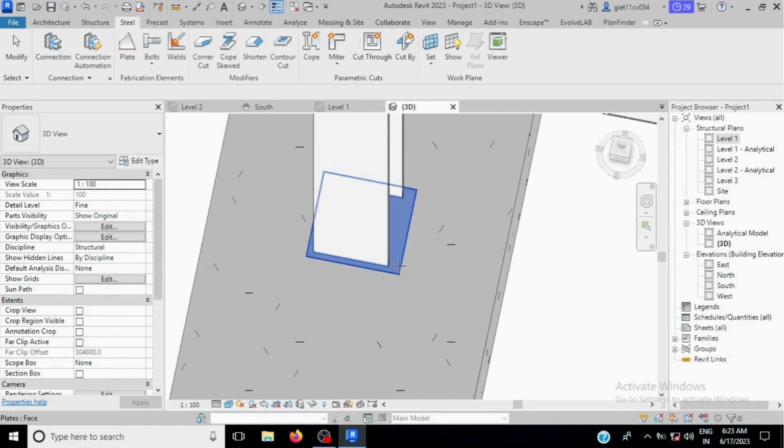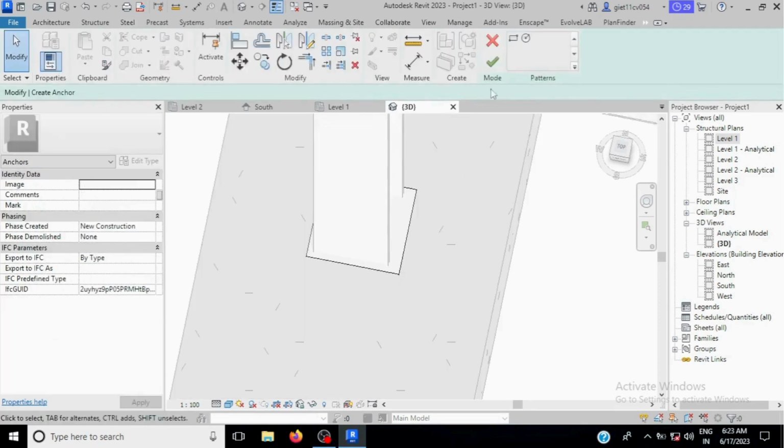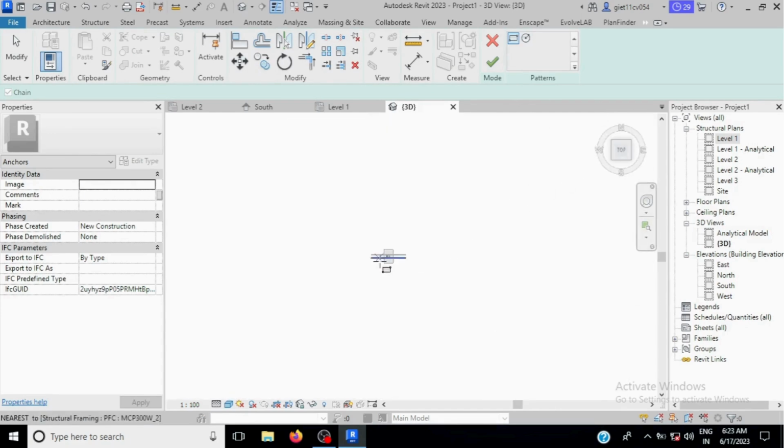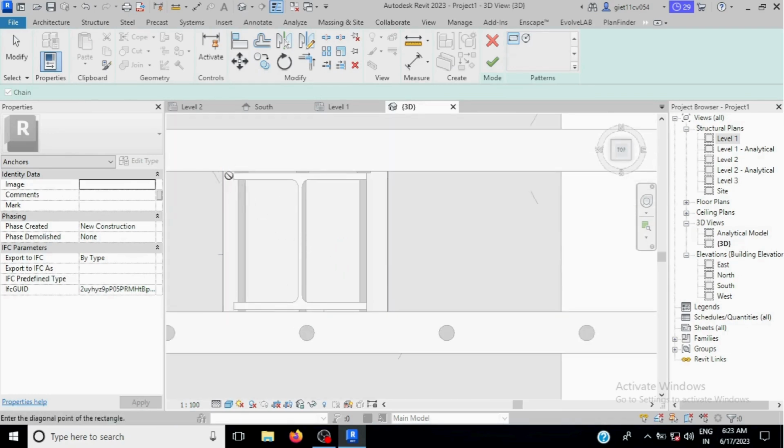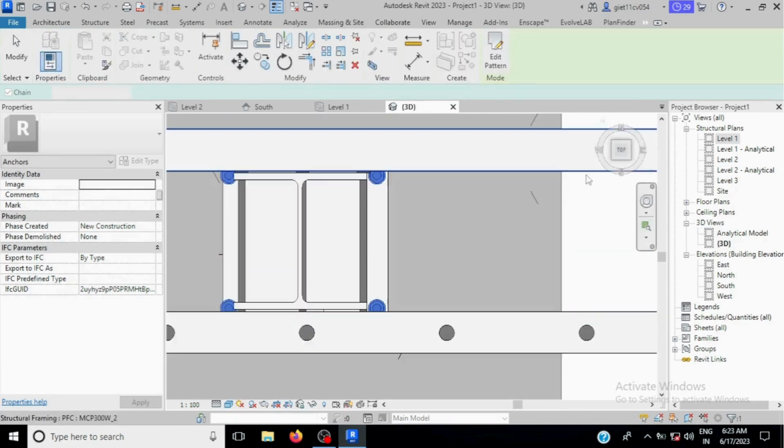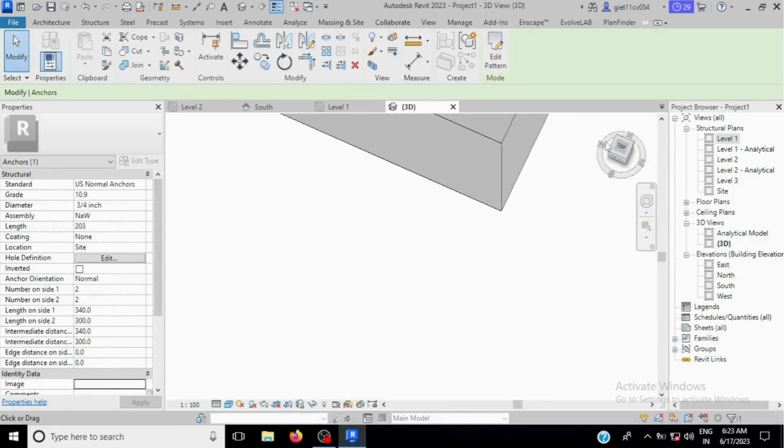Okay, now select the face where you want to place this bolt anchor, select this one, again select rectangle and go on the top and make it where you want to place the bolt. Okay, now you will see the bolt has been placed.